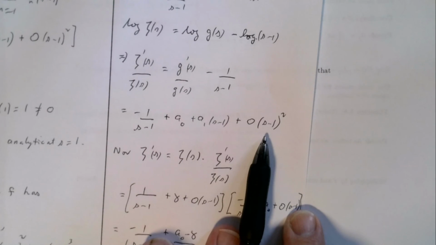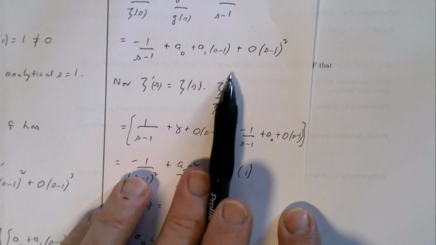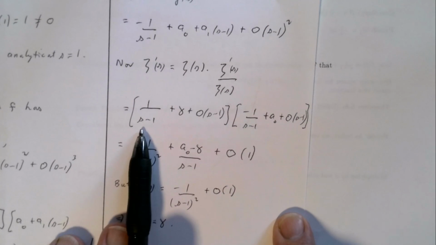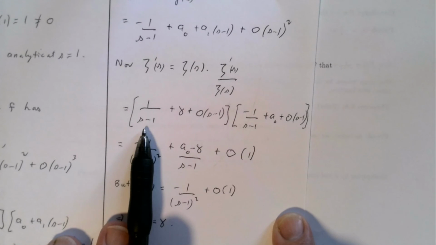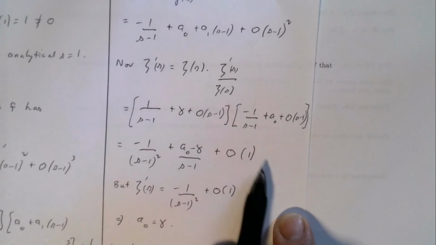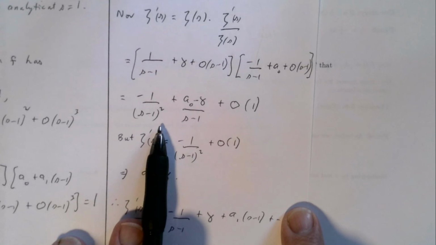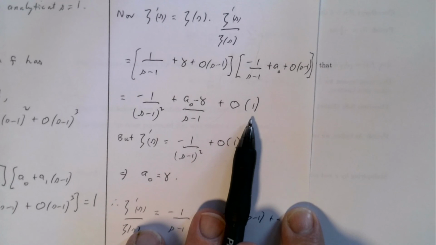Now I can write zeta dashed as zeta times zeta dashed on zeta, and then I can just plug in what we know. So zeta of s, we've already seen, that's the Laurent series of zeta, and we've seen that zeta dashed on zeta looks like this from up here, and again we can just take the brackets out. So to expand out, we get minus 1 on s minus 1 squared, we get a naught minus gamma on s minus 1 plus big O of 1.